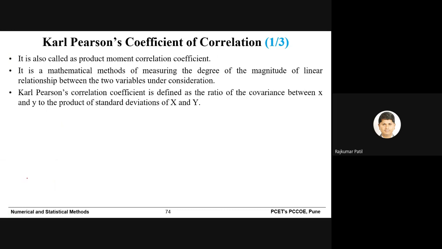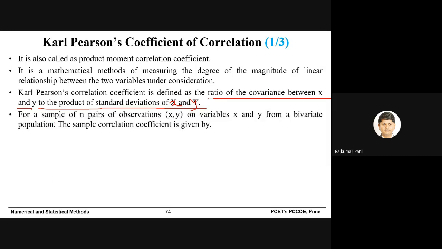Now Karl Pearson's correlation coefficient is defined as the ratio of the covariance between x and y to the product of standard deviations of x and y. Here x and y should be in small letters, so please remember this. So this is the definition, and based on the definition we will try to prepare this equation by taking some sample.